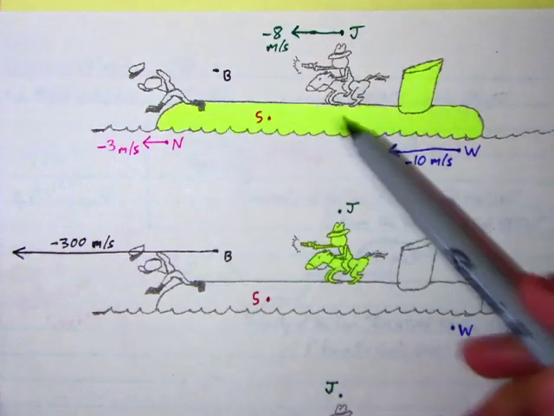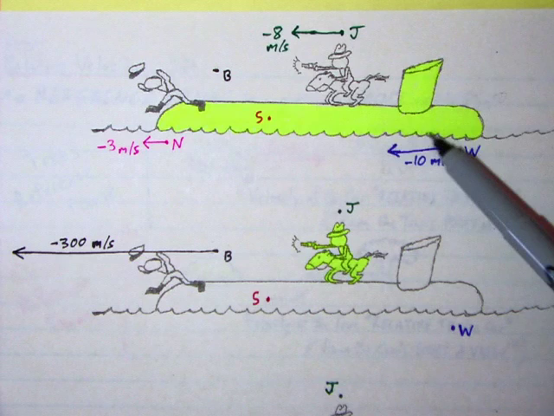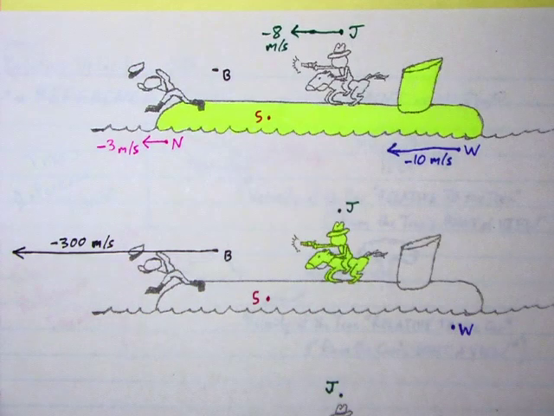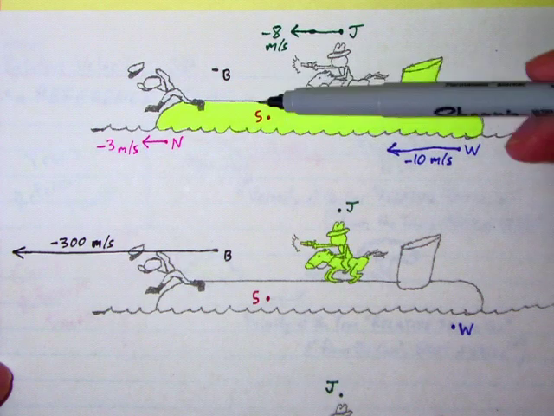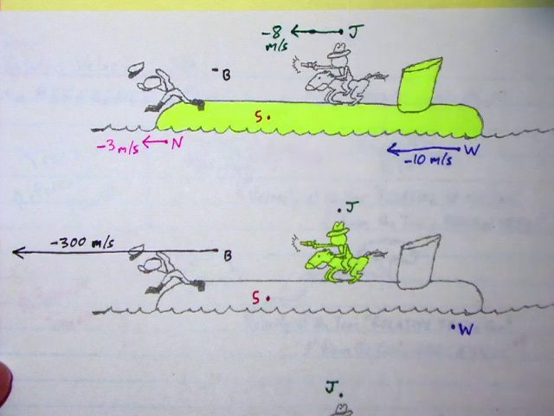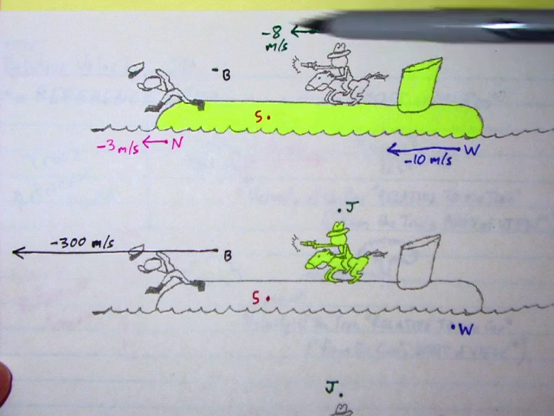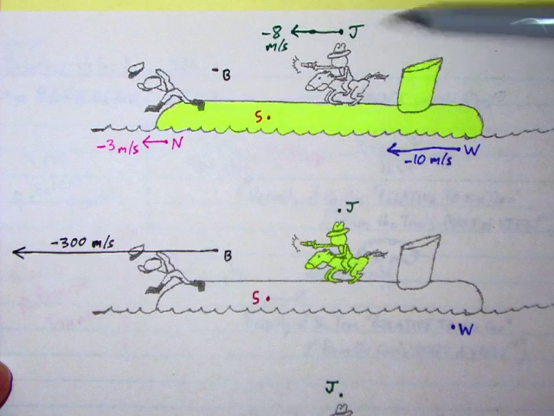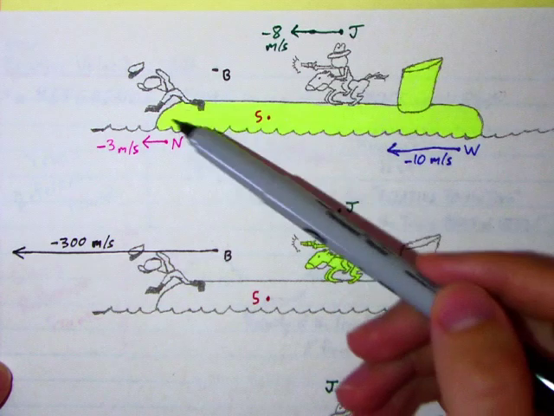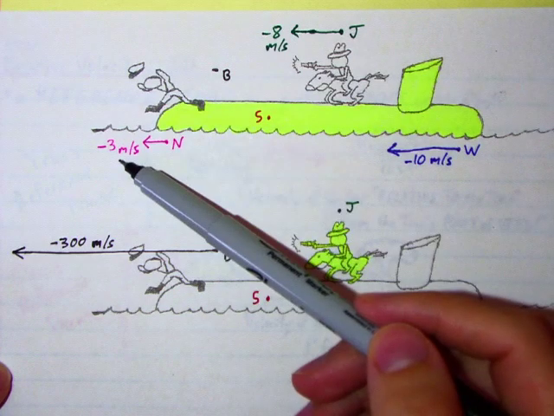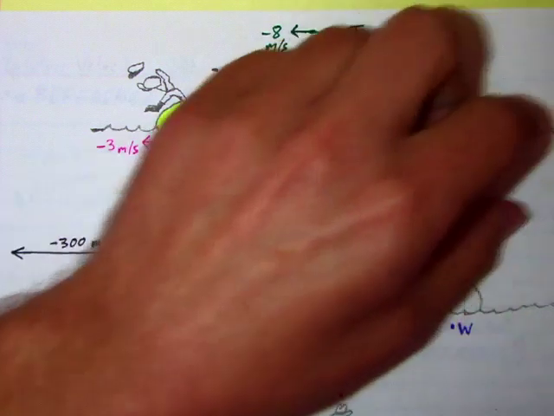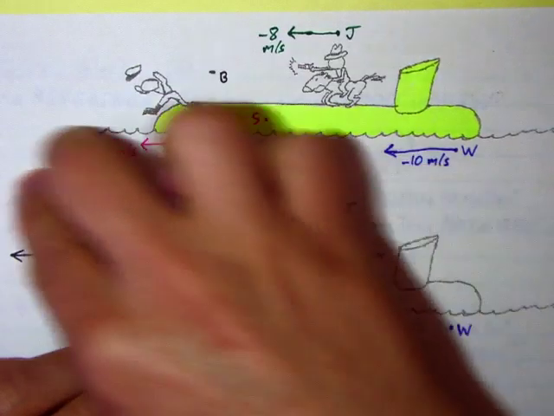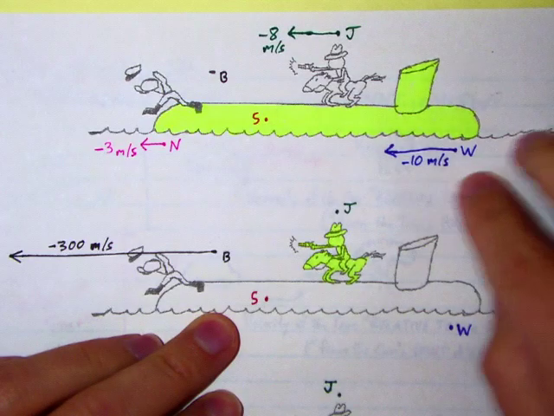I've highlighted the submarine to indicate that we are currently in the submarine's reference frame. So this is the situation from the point of view of the submarine. So if you were standing here on the deck of the submarine, not moving, this is what you would see. Jones moving to the left, that'll be the negative direction, at negative 8 meters per second. So Jones is riding this way, the Nazi officer is jumping off, moving to the left, negative 3 meters per second, and you see the water moving by the submarine at a speed of negative 10.